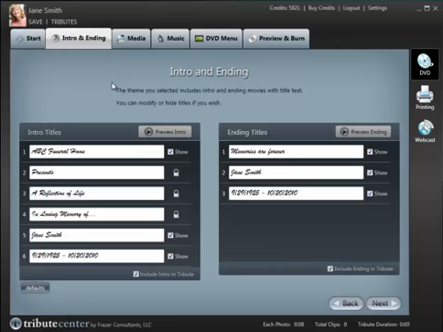From the intro and ending screen, this is going to be our overlay text that goes on top of the intro and the ending. This can be edited any way that you wish. Also, we have a defaults button that allows you to set the default font style, color, and size to anything that you wish. If you change the default, that'll save those changes for all future projects going forward.